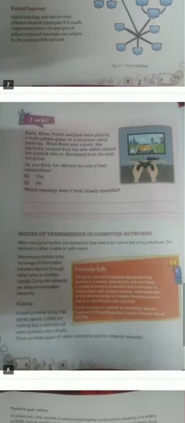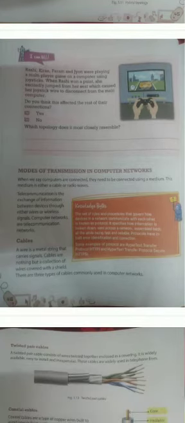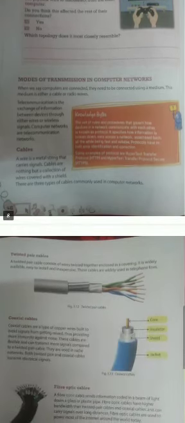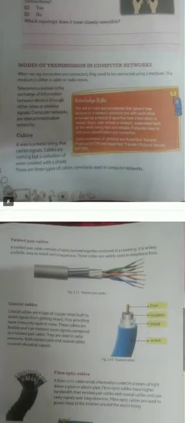Next topic is modes of transmission in computer network. Telecommunication is the exchange of information between devices, either by wire or wireless signals. First topic is cables. A wire is a metal string that carries signals. Second is twisted pair cables. A twisted pair cable consists of wires twisted together and enclosed in a covering.